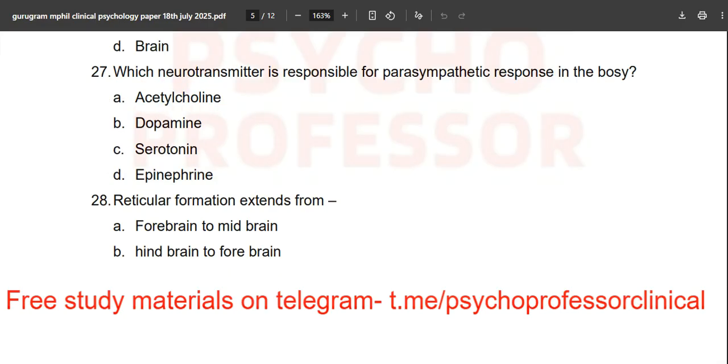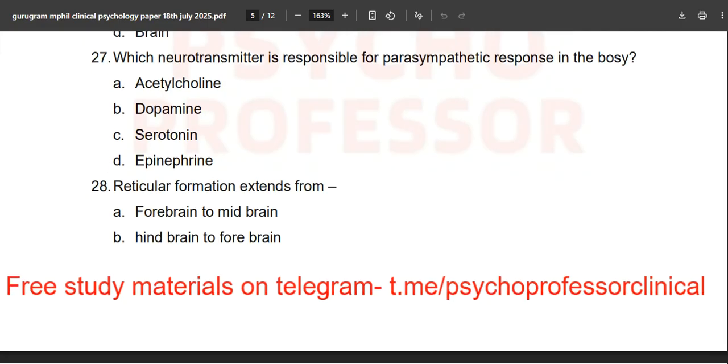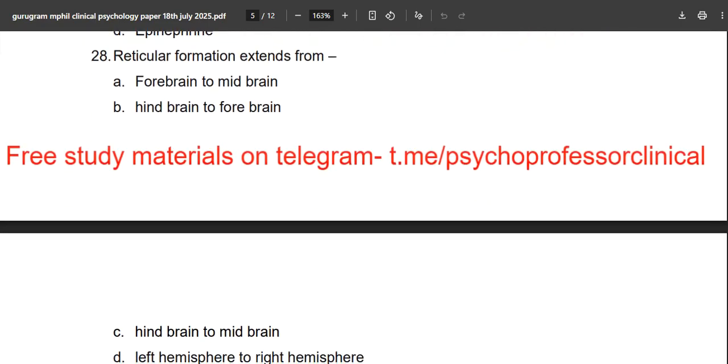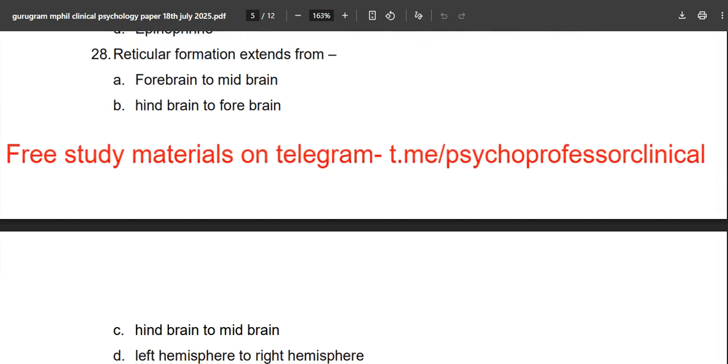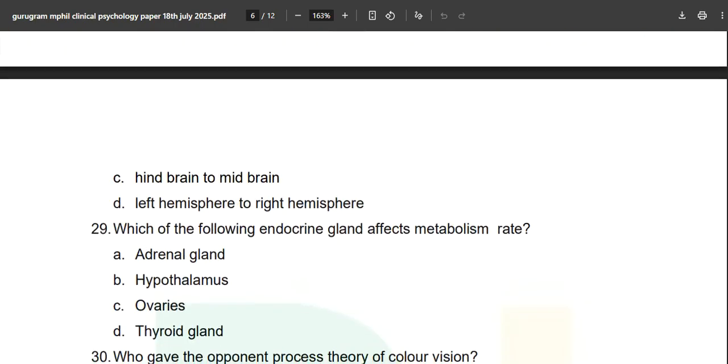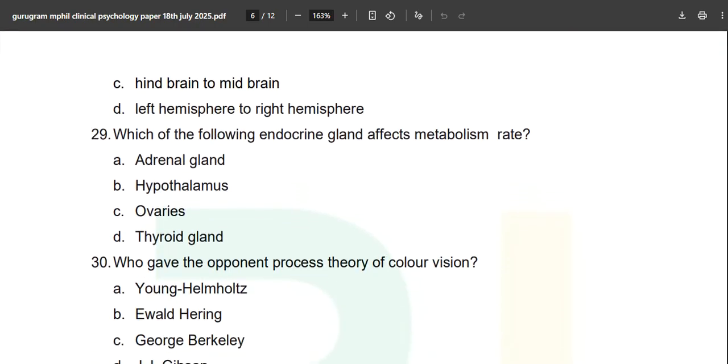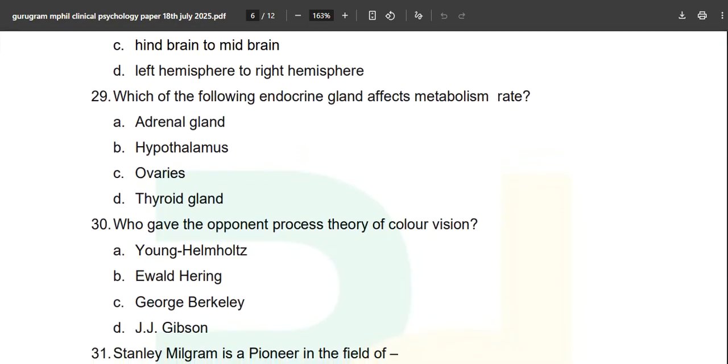Now, this is once again a good question, number 28. Reticular formation extends from which region? It is an interesting and tricky question. Forebrain to midbrain, hindbrain to forebrain, hindbrain to midbrain, and left hemisphere to right hemisphere. If you know the functioning of the reticular formation, you will answer option C. If you read from the C book, the question is directly coming from there.